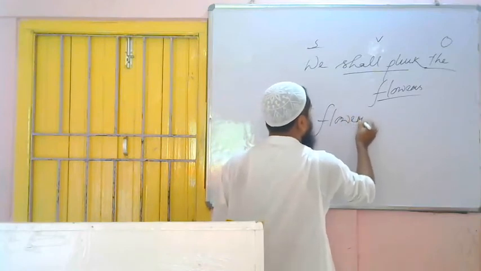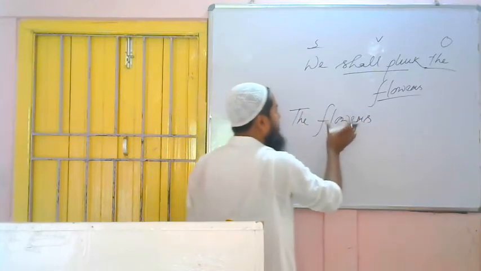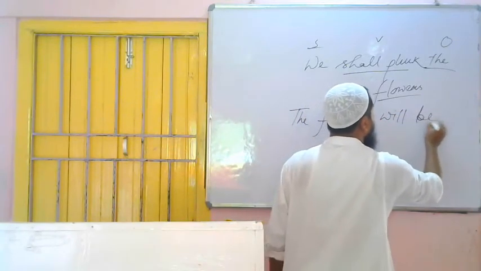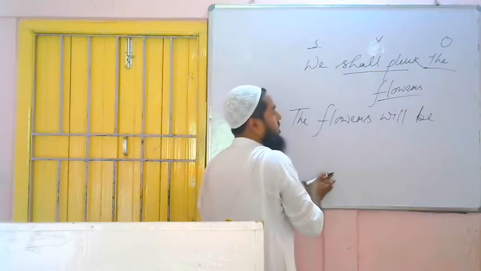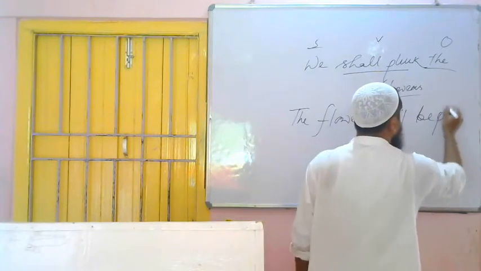The flowers. Then we have to use what? Shall or will. This is third person plural number. We have to use what? Will. Then we have to use what? Be. Future indefinite tense rule says after shall or will we have to use be. The flowers will be. Third form of the verb pluck is what?